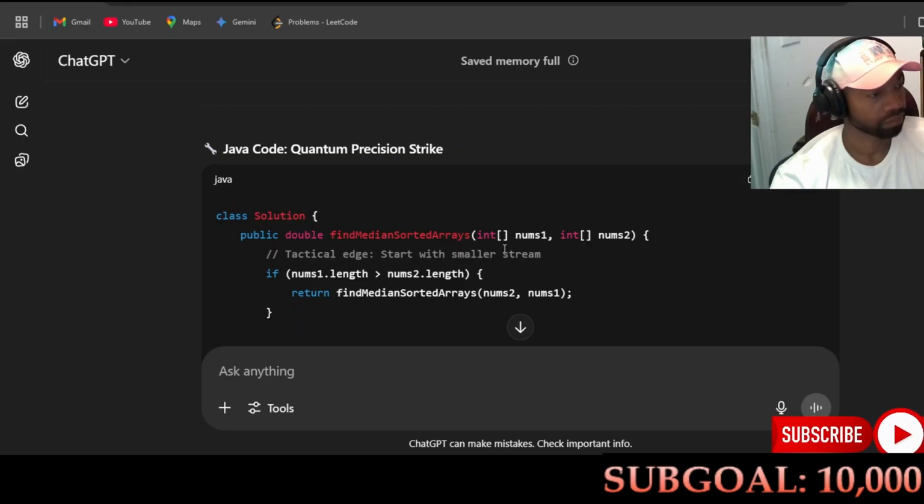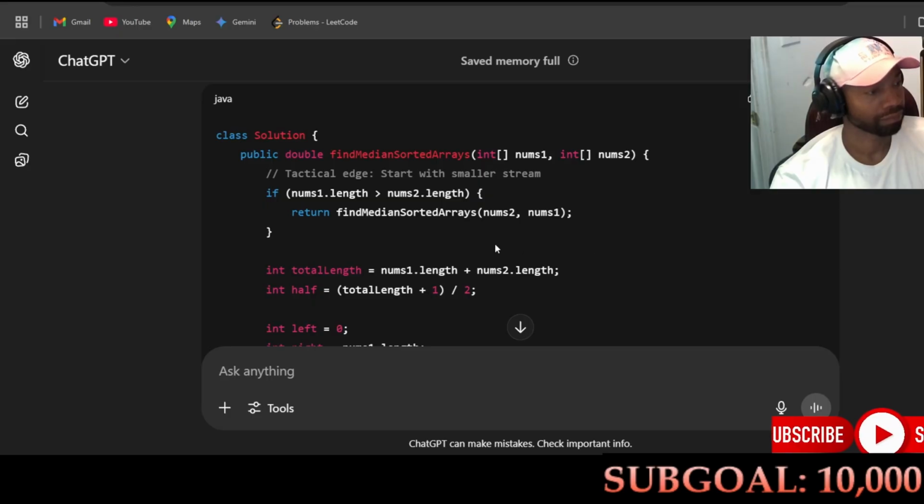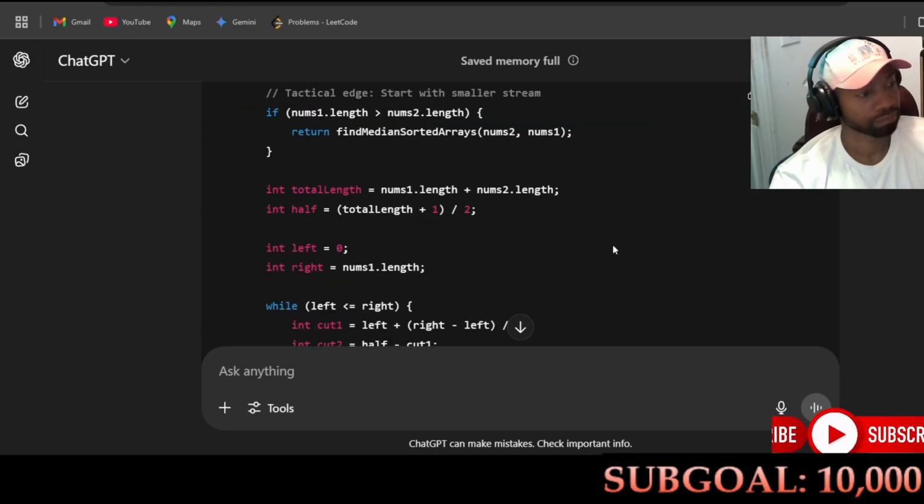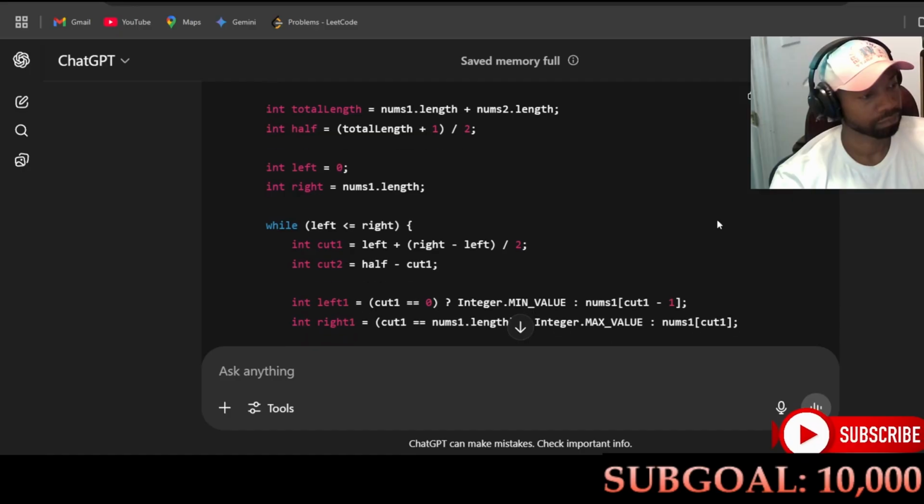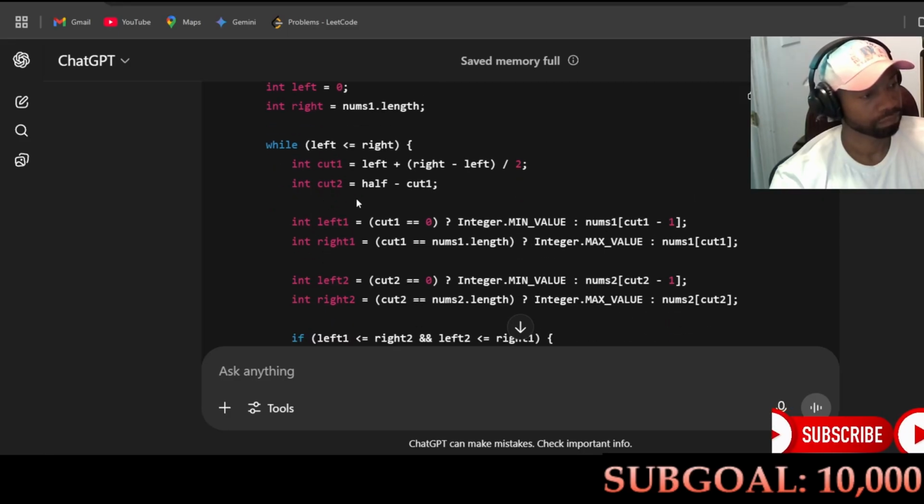Java code, quantum precision strike. Java class Solution, public double findMedianSortedArrays(int[] nums1, int[] nums2). Tactical edge, start with the smaller stream: if nums1.length > nums2.length, return findMedianSortedArrays(nums2, nums1). int totalLength = nums1.length + nums2.length. int half = (totalLength + 1) / 2. int left = 0, int right = nums1.length. While left <= right, int cut1 = left + (right - left) / 2. int cut2 = half - cut1.